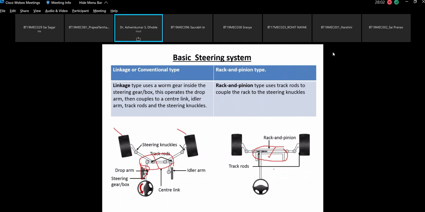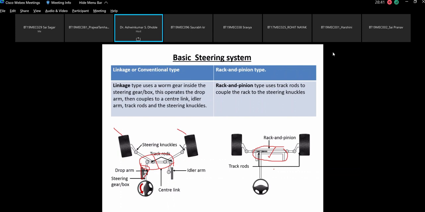Sir, it will be the other way around, because in linkages you have got more number of joints. So linkages may have some play with the usage of the steering system. That is one thing. Second thing, there will not be any damping of the road shocks from the linkage type, whereas in rack and pinion you can expect some kind of damping. I'm not saying all. Okay, so these are the things. Basically, with aging, the linkage type, conventional type of steering system will have problems.